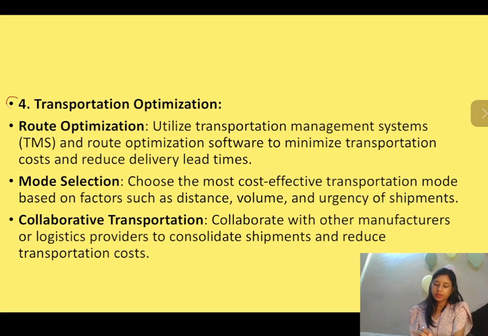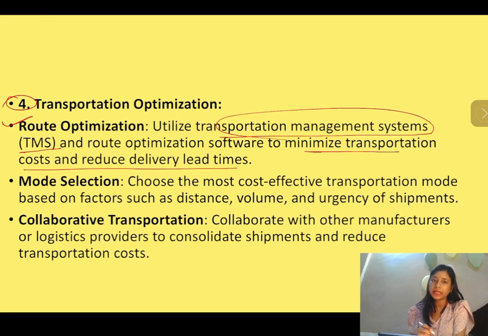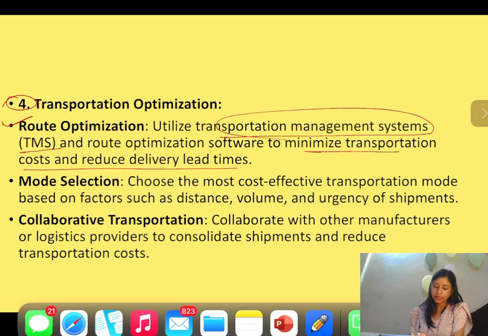Next question, the company actually wants to know about how to optimize the transportation. So here the first thing is route optimization. So if you want to optimize the transportation, then the first thing is you have to optimize the route, है ना. तो रूट ऑप्टिमाइजेशन के सॉफ्टवेयर आते हैं, मैंने डिस्कस भी किया था. टीएमएस, ट्रांसपोर्टेशन मैनेजमेंट सिस्टम, जो कि सॉफ्टवेयर है टू मिनिमाइज द ट्रांसपोर्टेशन कॉस्ट एंड रिड्यूस द डिलीवरी लीड टाइम्स. ठीक है, ये हो गया पहला पॉइंट.